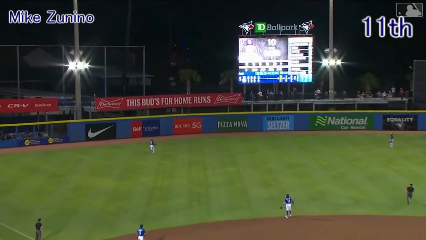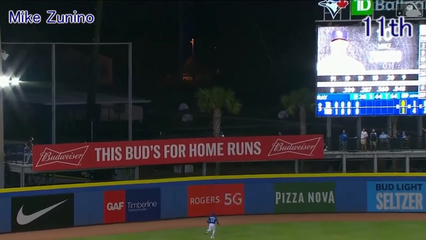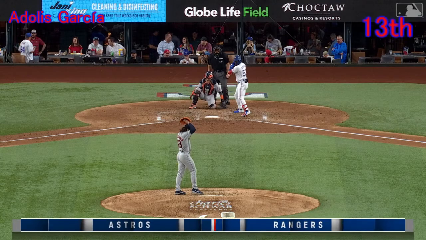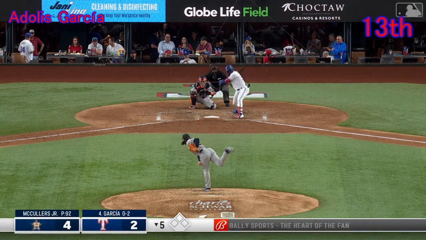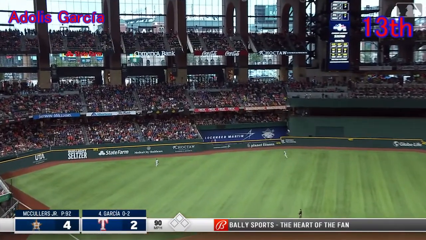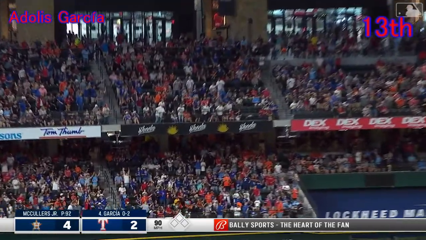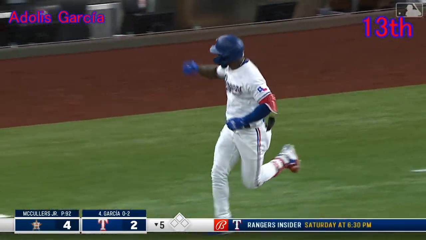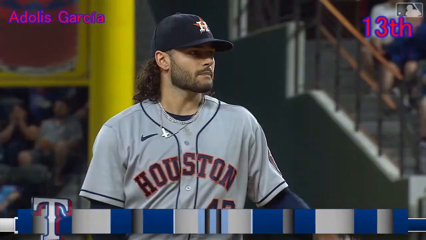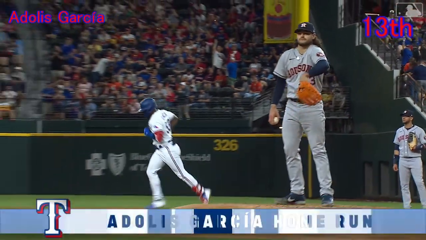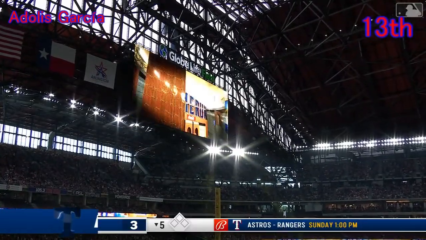A 1-2 pitch, and Mike Zunino. Inside Globe Life Field. Here's Garcia. Goes after the first pitch. Hammers that one. Deep out to left. Gone! Another one for El Bombi.